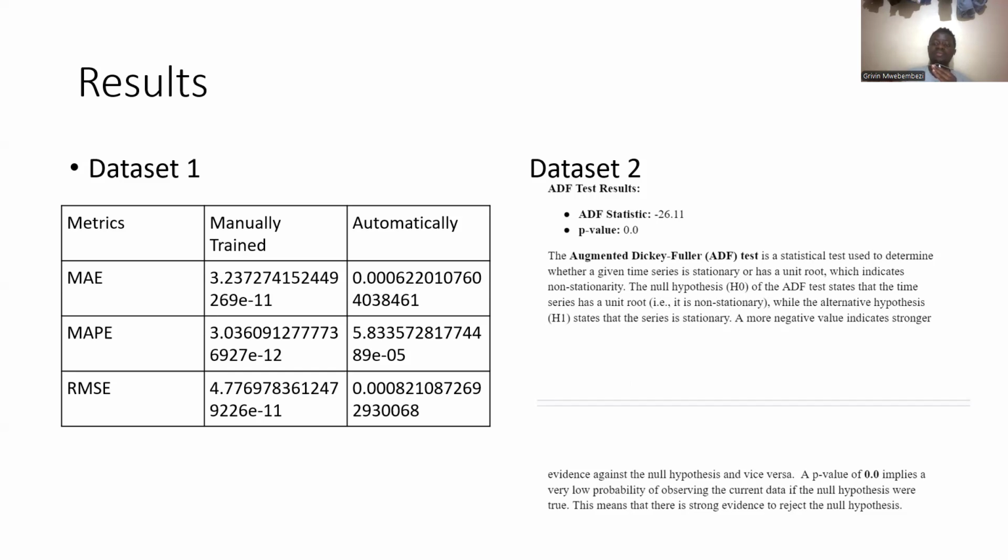A more negative value indicates strong evidence against the null hypothesis, and vice versa. Ours was negative 21.111, which indicates strong evidence that we should reject the null hypothesis, and we go with stationarity.